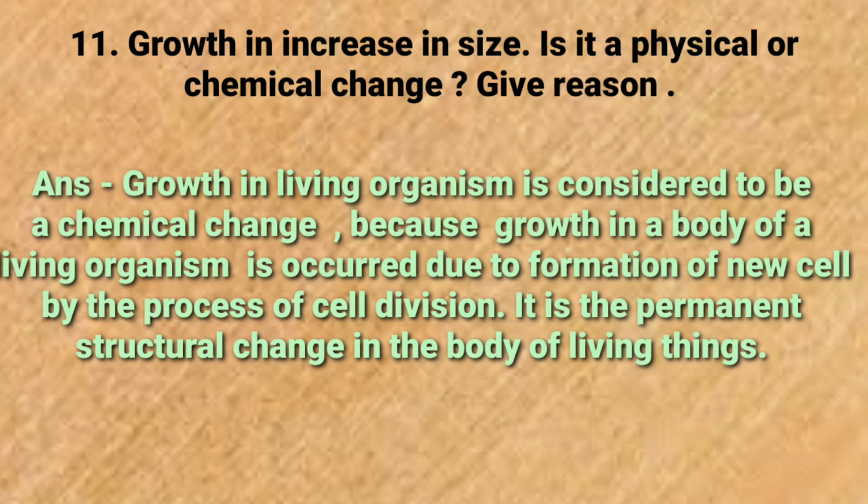So it is the characteristic feature of living things. It occurs only in living things, है ना? So this is a permanent structural change in the body of a living organism. So it is an irreversible chemical change.